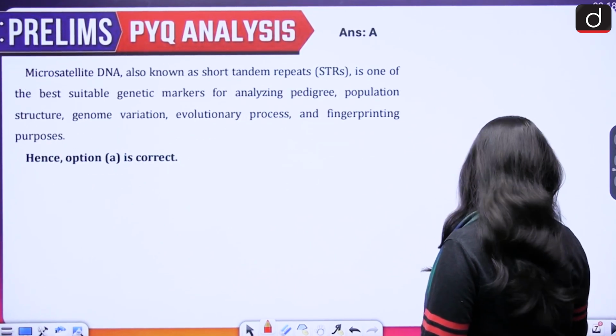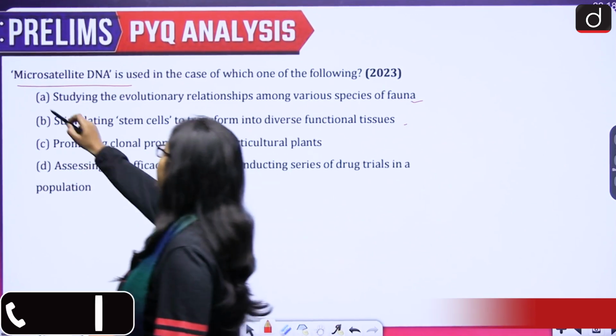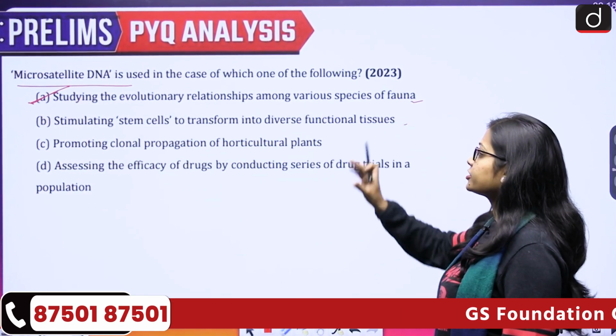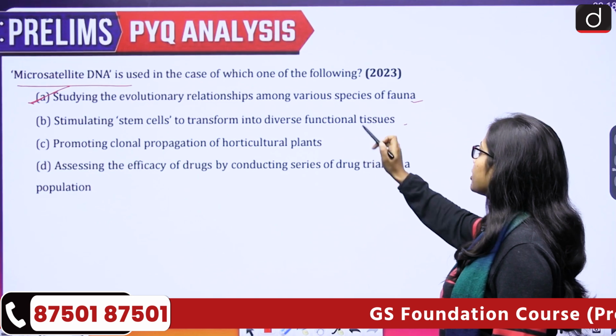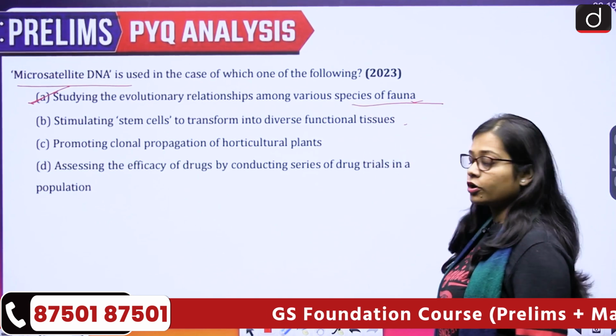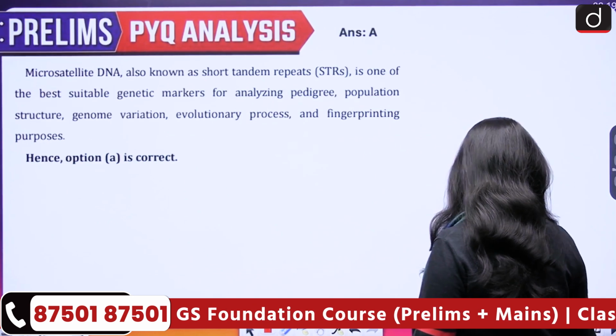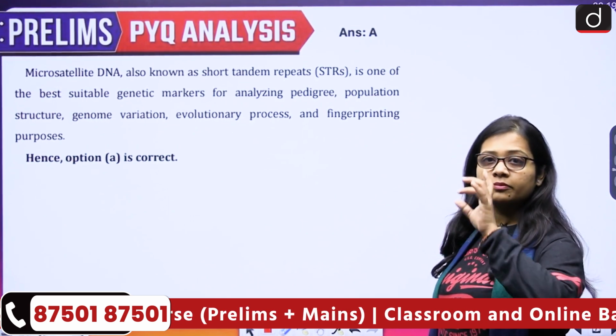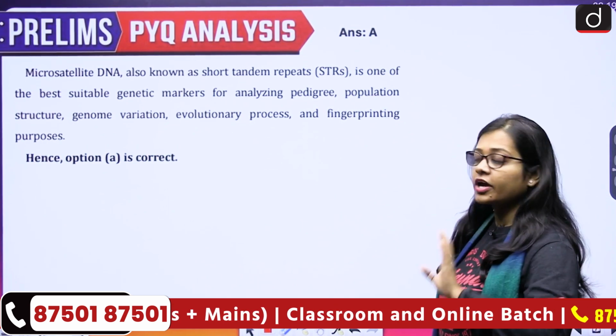The correct answer for this is option A. The correct answer is studying the evolutionary relationships among various species of fauna. Flora and fauna are two words that always go together, but this talks about only the fauna aspect of it.